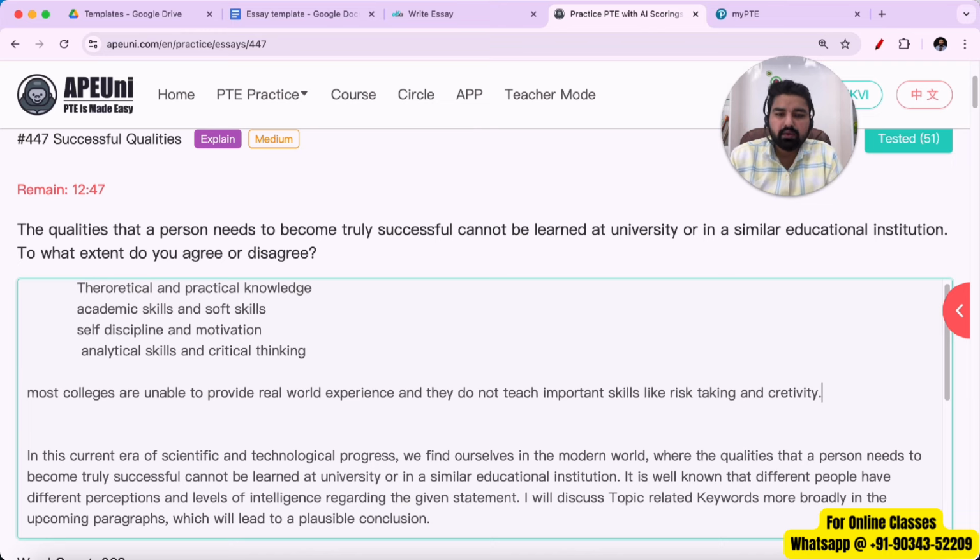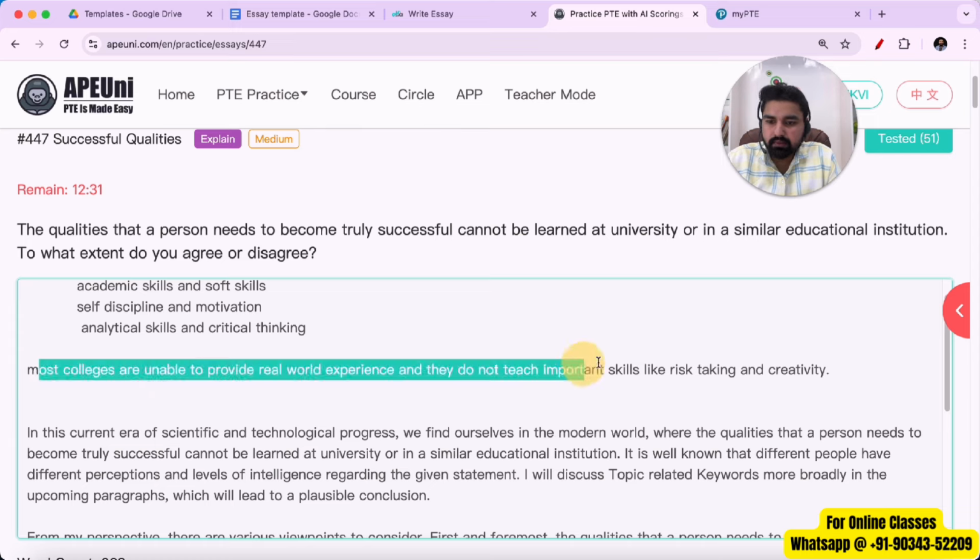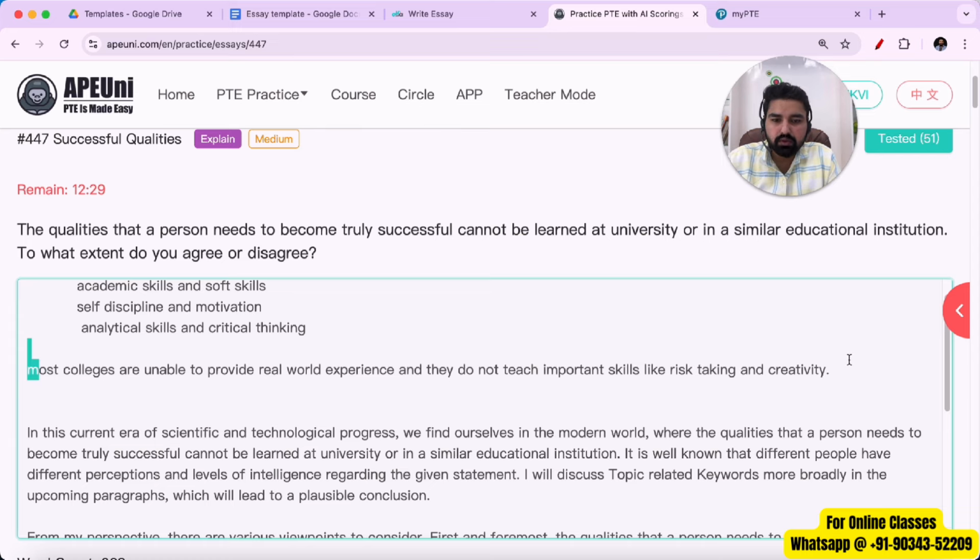If you don't take any risk, if you don't quit your job, how will you build your business? I mean, these are important skills that are required in order to become successful. So important skills like risk taking and creativity. I think the spellings are incorrect. Creativity. Okay. So I'll use this line in paragraph number 3 and 4. Let me just copy this.